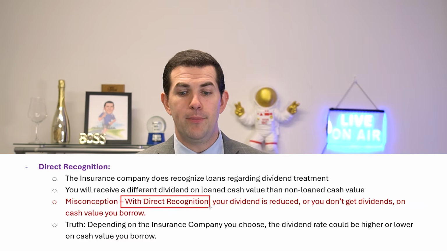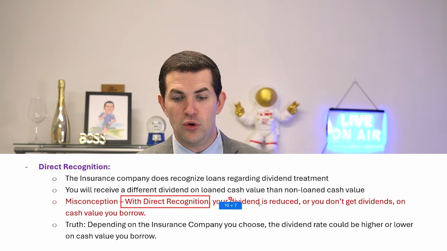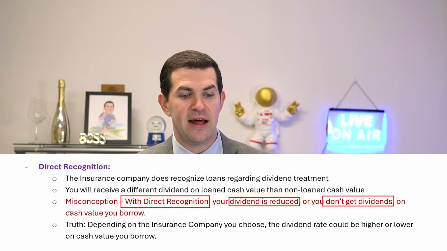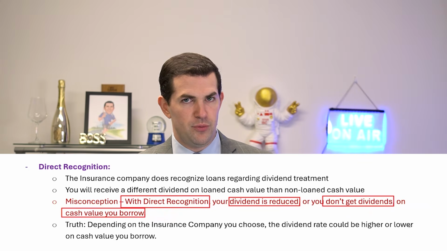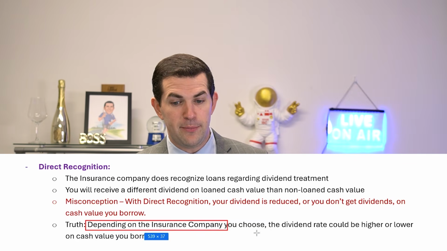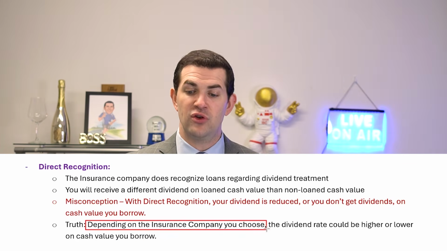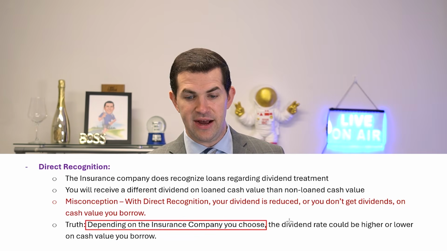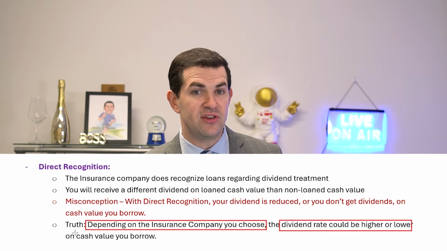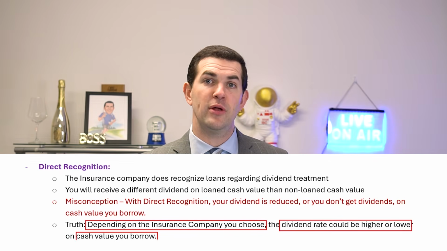First, I want to address a big misconception that I have seen for years, which is with direct recognition, the claim is often made that when you borrow against your life insurance policy, your dividends are either reduced or you don't get dividends at all on the cash value that you borrow. That is not true. The truth is that it depends. It really depends on the specific insurance company that you pick and how they practice direct recognition. Because what you will find is that the dividend rates could be higher or lower than the standard dividend rates on cash value that you borrow.